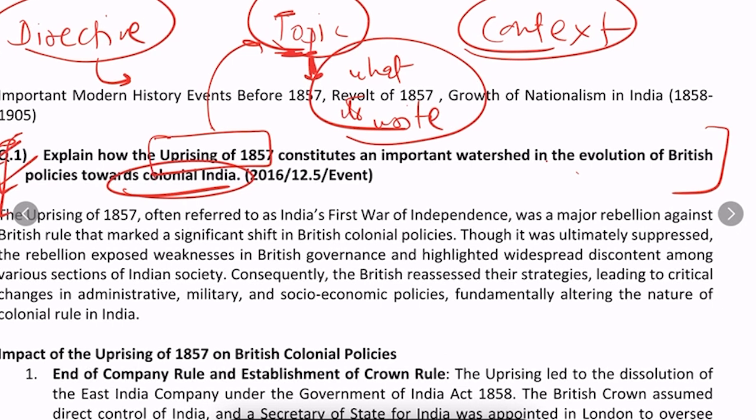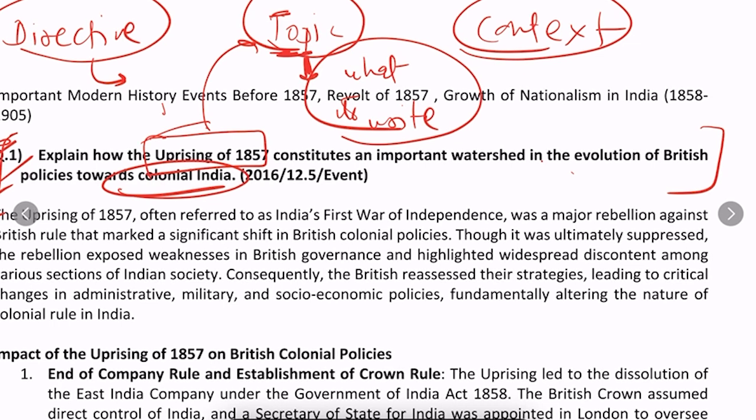But then what is the context? There are thousands of things we can write about the uprising of 1857. But there must be some boundaries, some limitations, to what extent we should go into the depth of the uprising. That is the most important thing. Because if we are asked to write about the uprising of 1857, we can even write 10 or 20 pages. But in what context do we have to write about it? There comes the context. The context is very important.